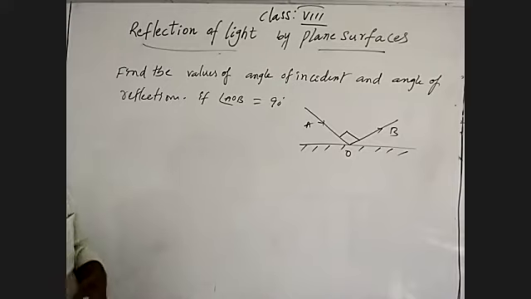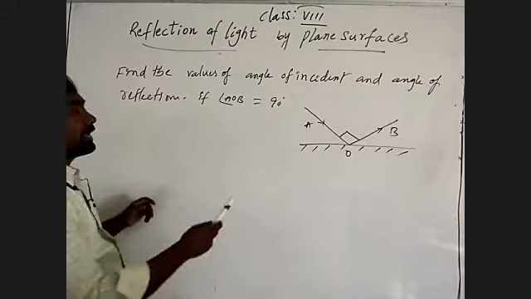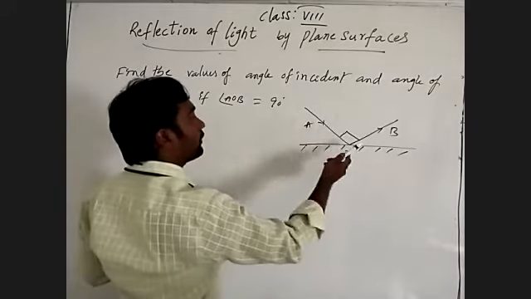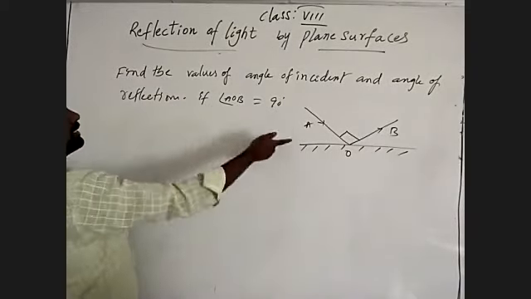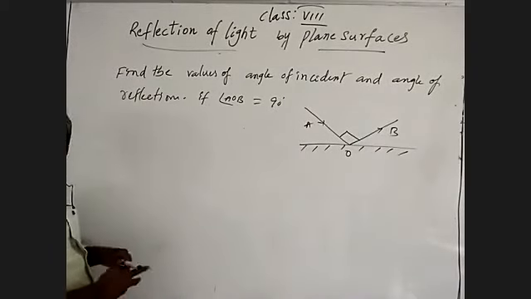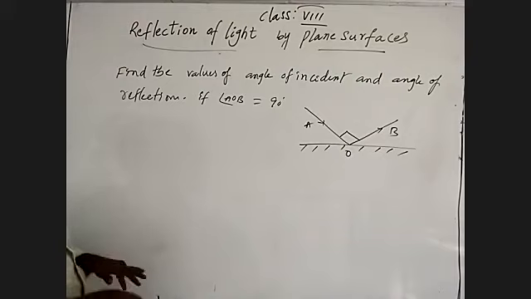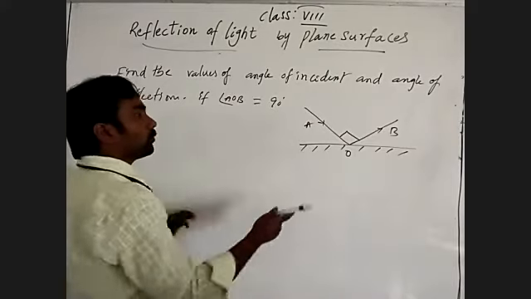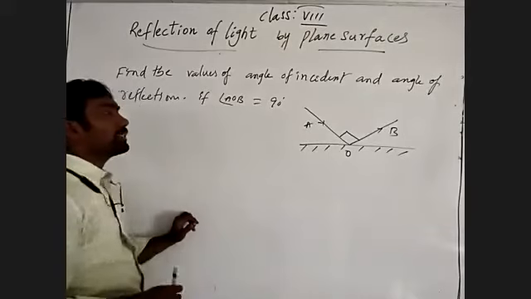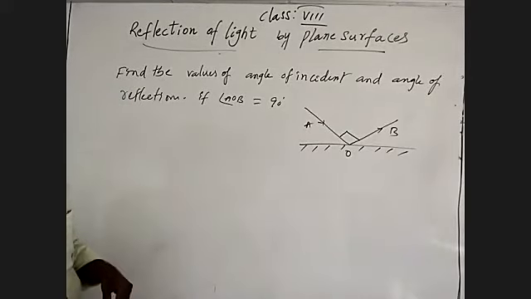Then see, what we can recognize generally is the angle between A and B, AOB, is 90 degrees. Understand? Then what is the angle of incidence and what is the angle of reflection?